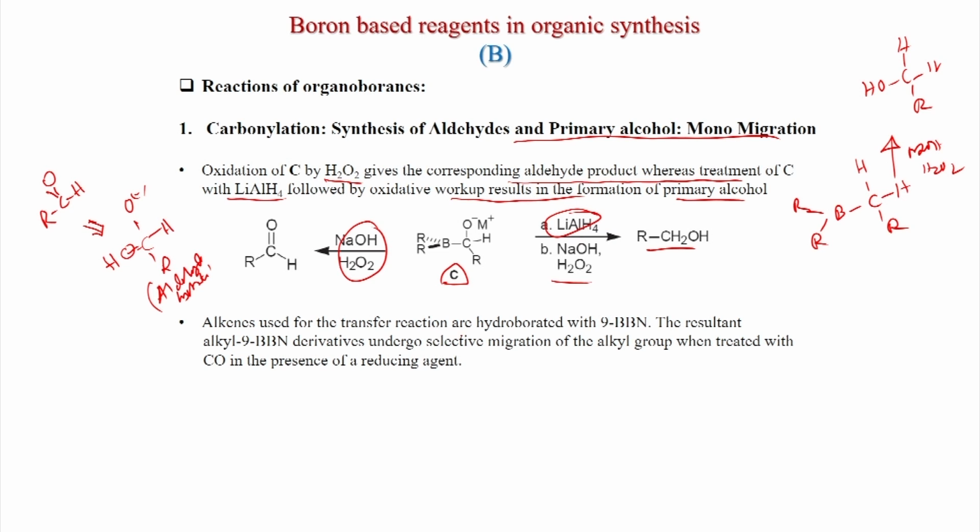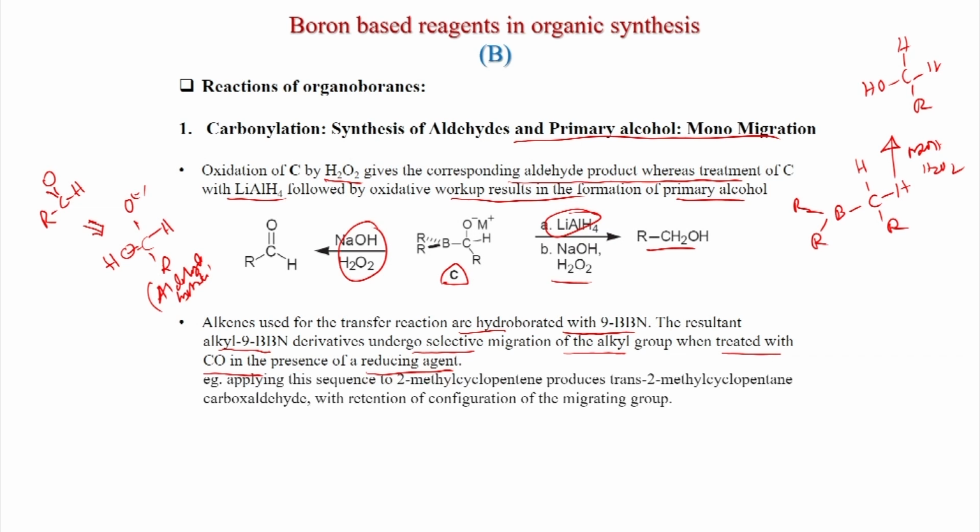Alkenes used for these transfer reactions are hydroborated with 9-BBN. The resultant alkyl 9-BBN derivatives undergo selective migration of the alkyl group when treated with CO in the presence of a reducing agent. Now we will see an example, and 9-BBN is the boronating reagent. Applying this sequence to 2-methylcyclopentene produces trans-2-methylcyclopentane carboxaldehyde with retention of configuration of the migrating group.